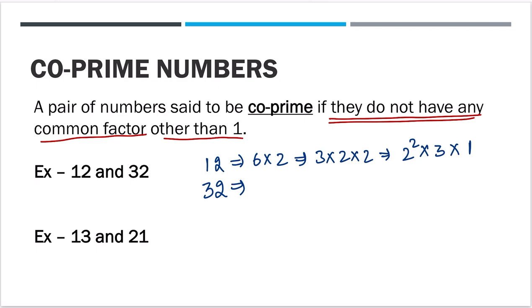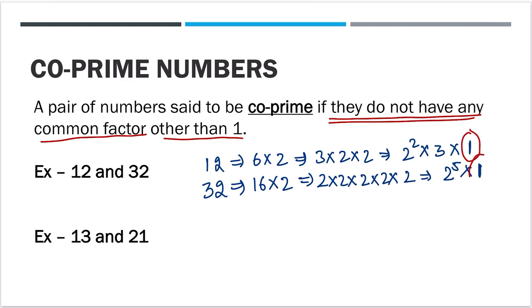Right? Now for 32, I can write it as 16 into 2, right? Then 16 into 2 is, what do you get? 2 into 2 into 2 into 2 into 2. So you will get 2 raised to power 5 into 1. So other than 1, they also have another common factor, 2.